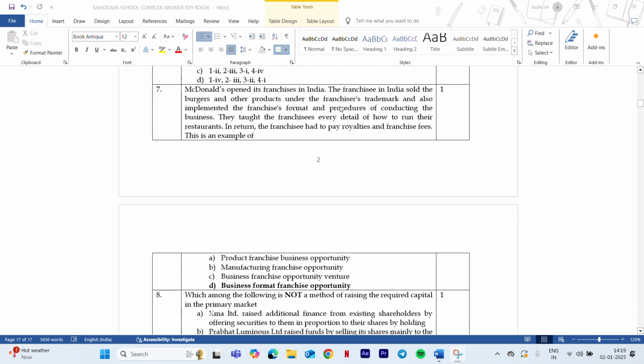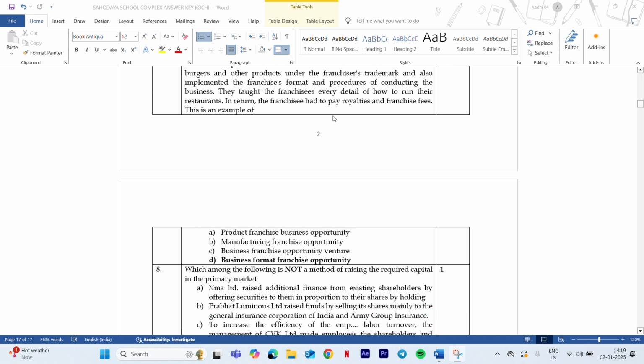McDonald's opened a franchise in India, and the franchisees have been taught how the burgers and other products are sold with the trademark. They have also been given the trademark, and the franchisees got instructions from the franchisor on how to conduct the business or the restaurant. This is an example of which kind of opportunity? That is business format franchise opportunity. It means there is a business format where they have to follow the franchisor and the rules and regulations of the franchise.